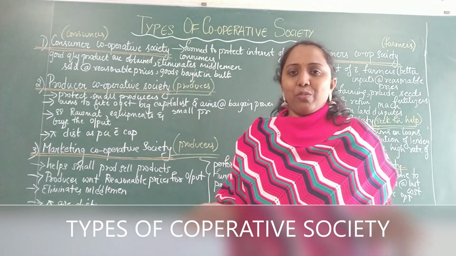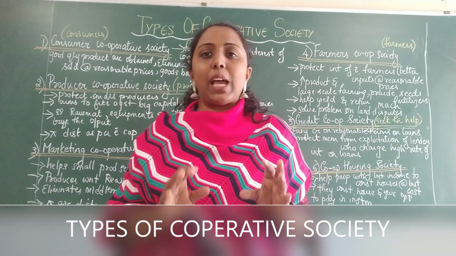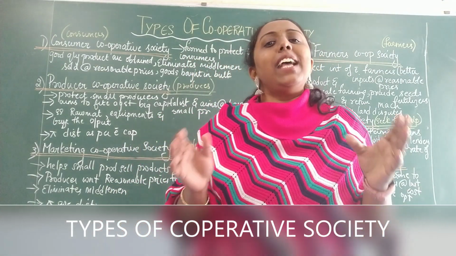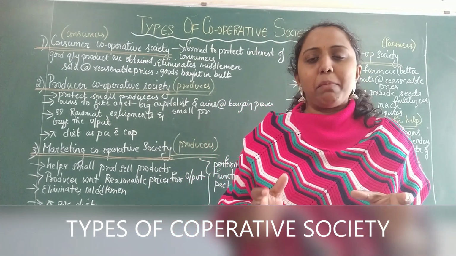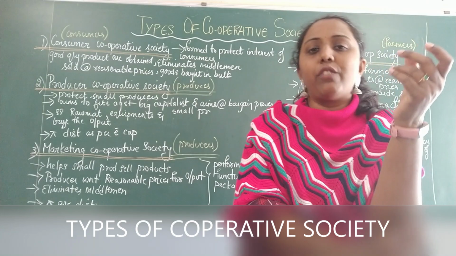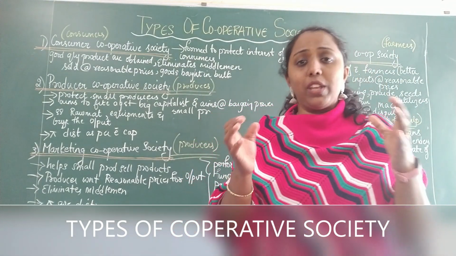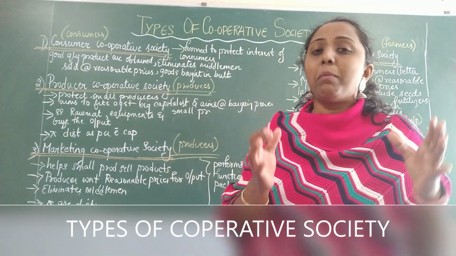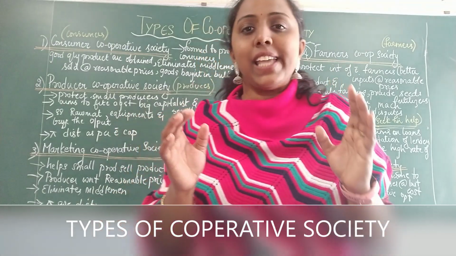So let's start off with types of cooperative societies. Now before we can move into types of cooperative society, what is a cooperative society? It's a voluntary association of, let's say, a minimum of 10 people required for you to start off a cooperative society. If it is a partnership firm, you need a minimum of 2. For a cooperative society, the minimum number of people required is 10.